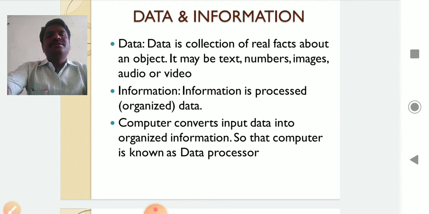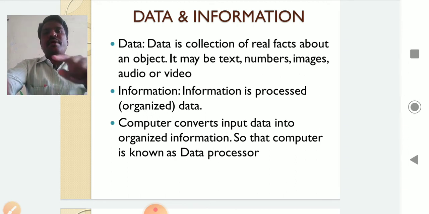Generally, data is a collection of facts about an object. What do you mean by facts about an object? For example, if you take myself, I am S. Nagesh. My name is S. Nagesh. That is my data. I studied MCA. That is my data. My phone number is this one. That is data. My image, this is my image.